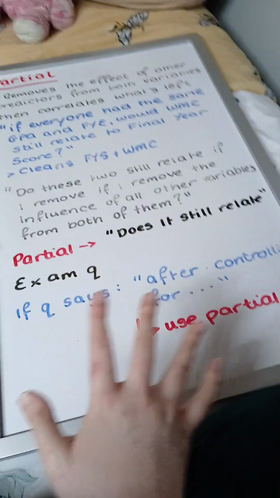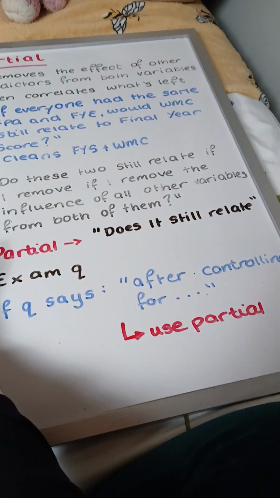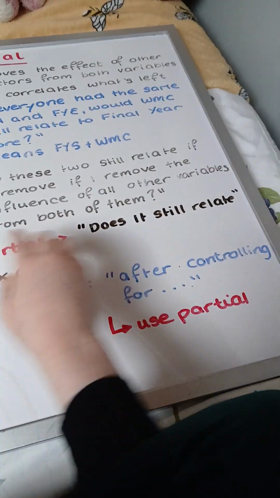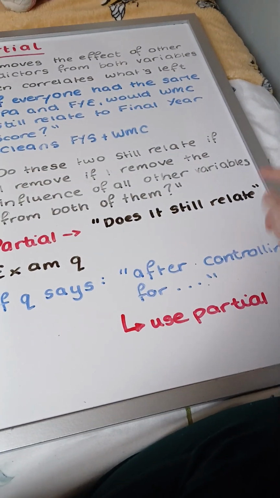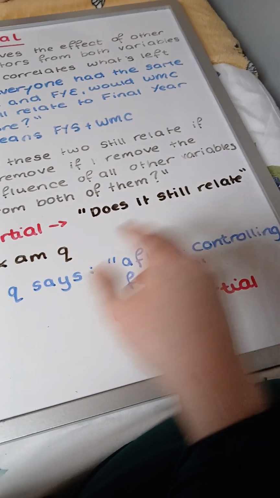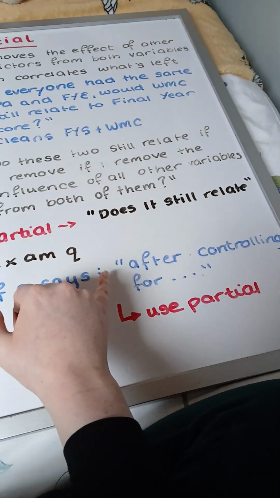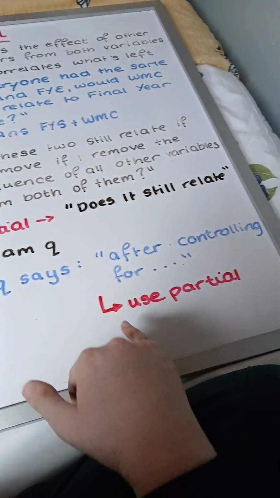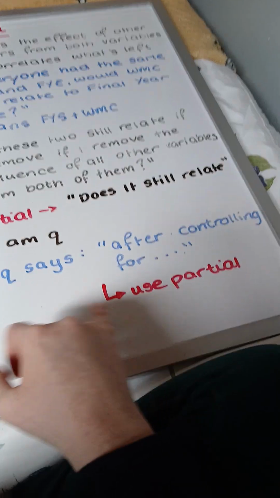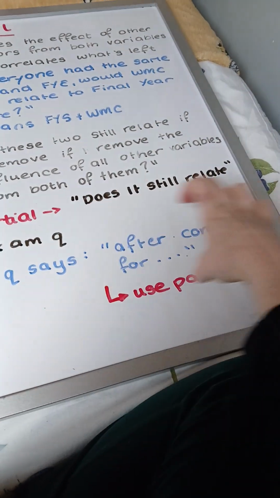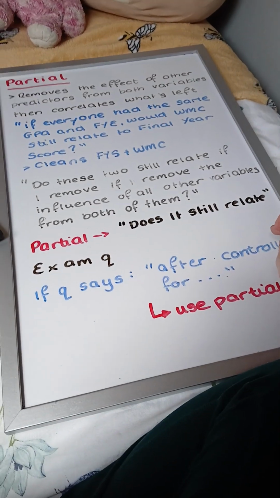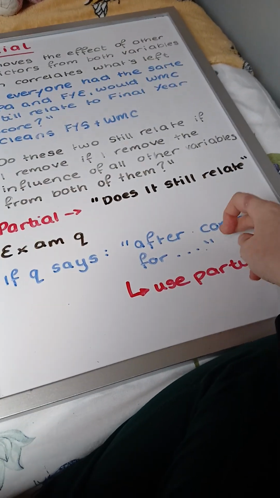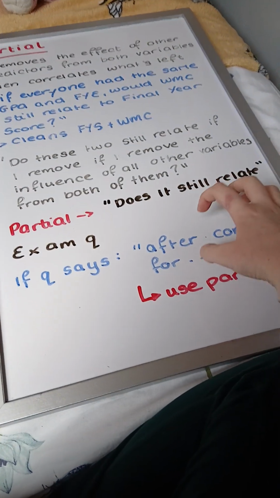So if we look at this in an exam context, partial is basically asking, does it still relate? If we removed all other variables, do these two things still have a strong relationship? If the question asks after controlling for, we use partial. So just keep that in mind for the exam question, because you will immediately know whether to use semi-partial or partial if you look at the wording of the question.